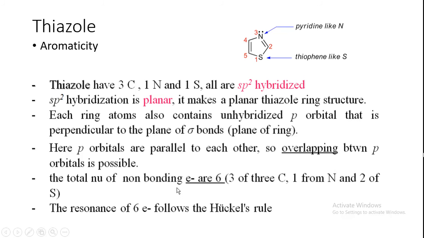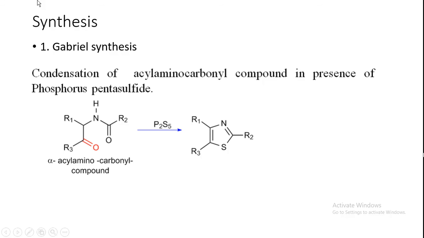Okay, that is, it follows Huckel's rule, 4n plus 2 pi electrons, where n is 1. Okay, 4 into 1 plus 2, that is total 6 pi electrons are there. So that's why it is aromatic in nature. Thiazole is aromatic. So next let us start the synthesis.